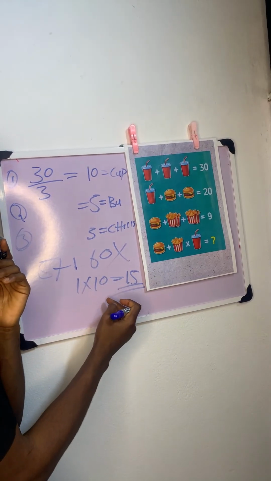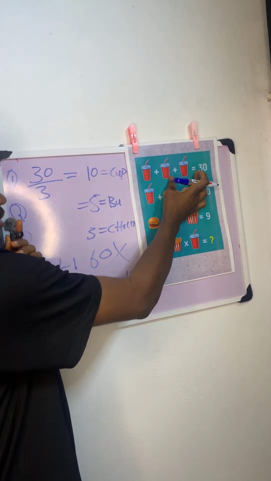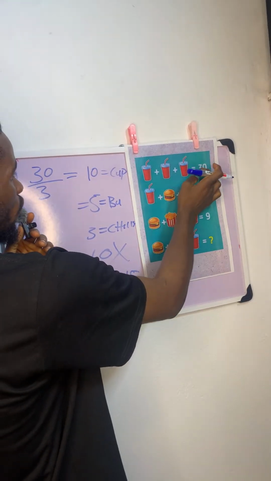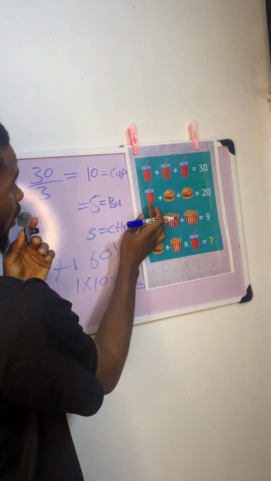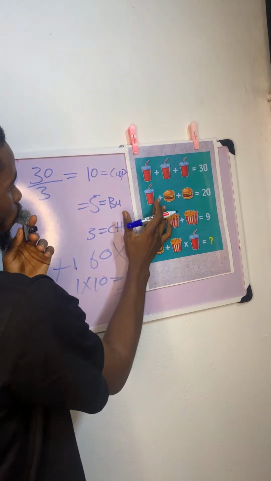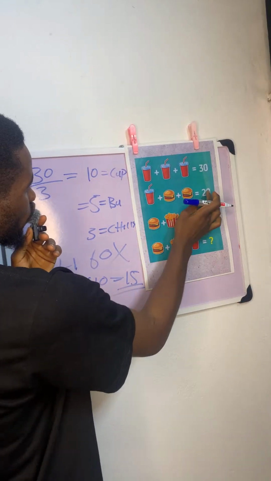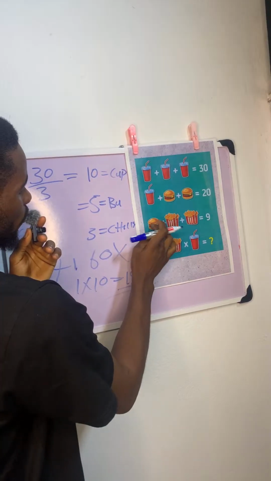You have to start with understanding the values of each object. Break it down. From the first expression, we can see that we have 30. All right. So 3 cups gives you 30. That means each cup gives you 10. Come to the second line. We have already known the value of cup, which is 10. So now find the value of burger. If this is 10 and you have 20 here, that means each of these is what? 5. We already know that this one is 5.